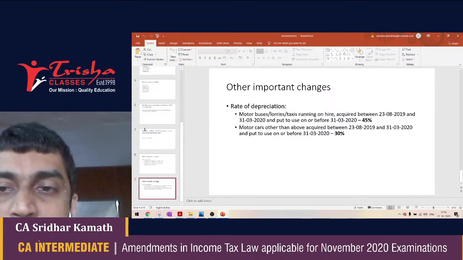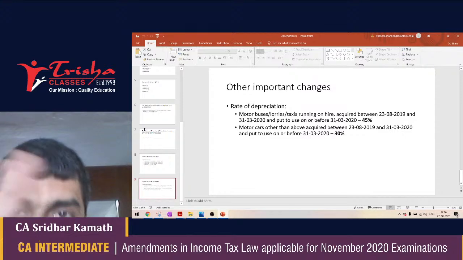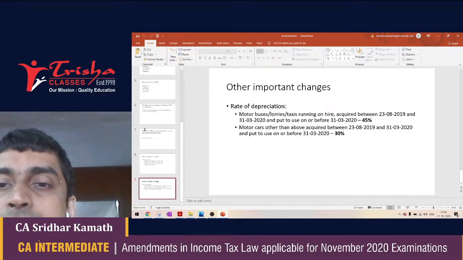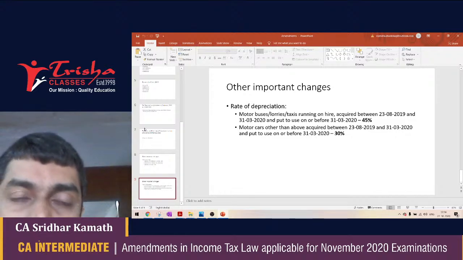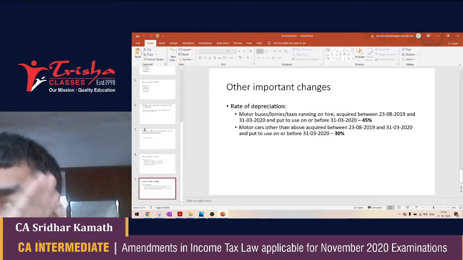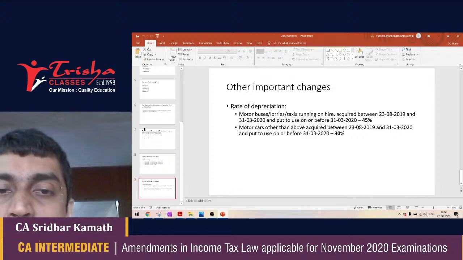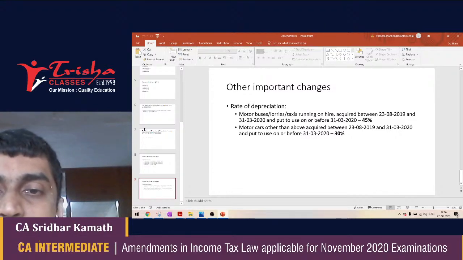You ought to know a couple of things here. Number one, if you purchase these vehicles and put to use even for less than 180 days, the rate of depreciation is stuck at 45% or 30%. Okay, understand this point. Even if it is purchased on the 31st of March, the rate of depreciation is not 50%, it is 45% if you are using it on hire. It is 30% if it is a motor car other than a car which is used on hire.